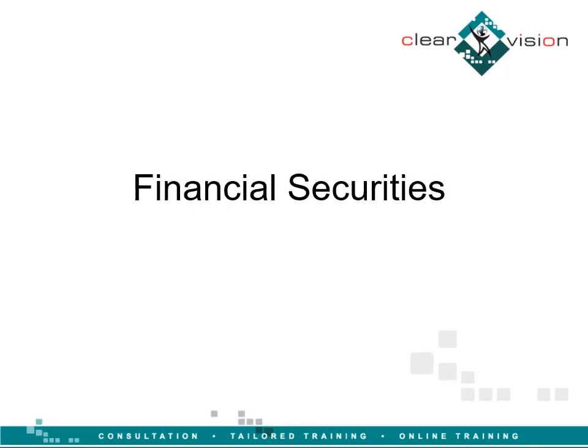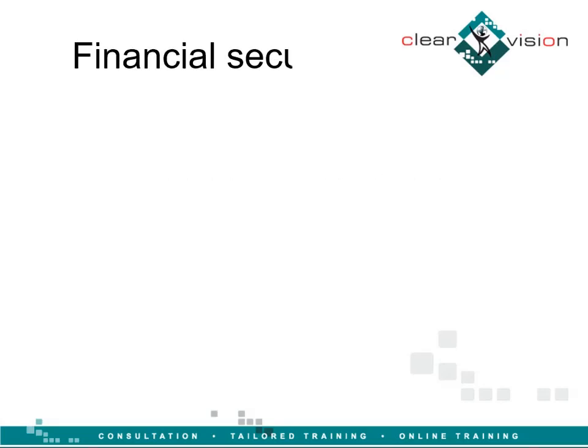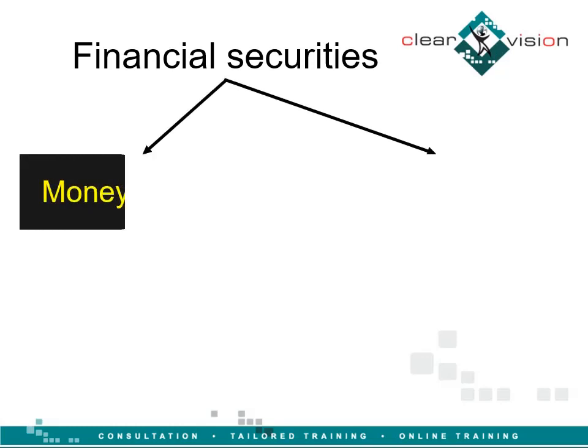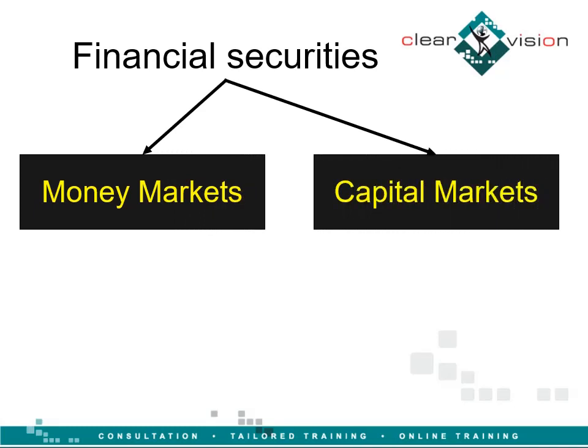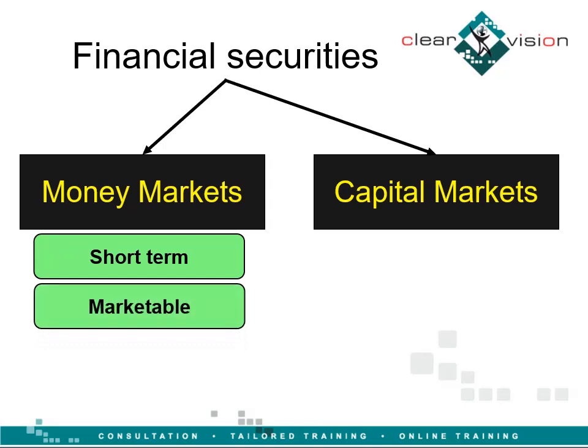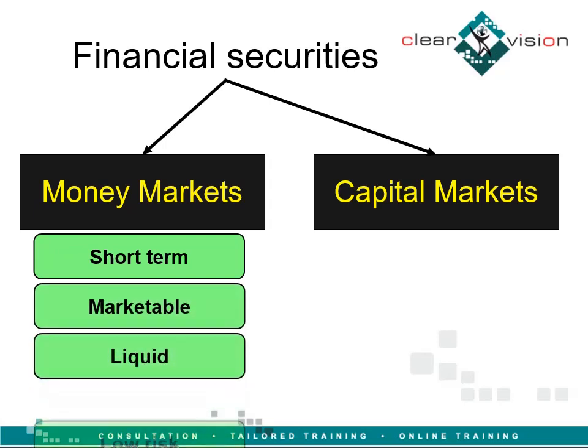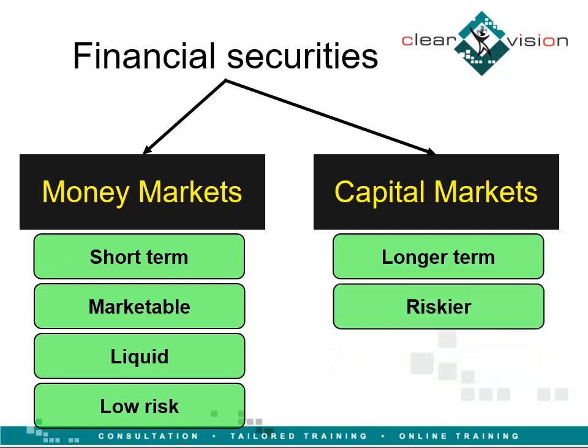Financial securities could be classified broadly into money markets and capital markets. Main characteristics of money market securities: they are short-term, marketable, liquid, and low risk. Capital market securities, on the other hand, are characterized as longer term and riskier.